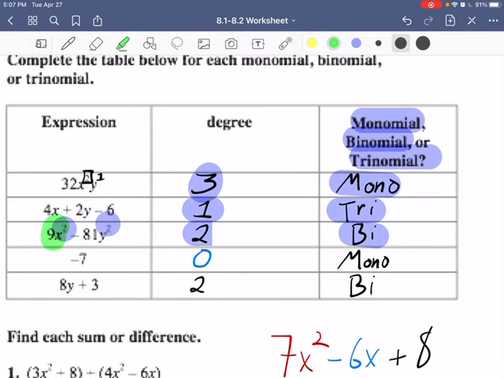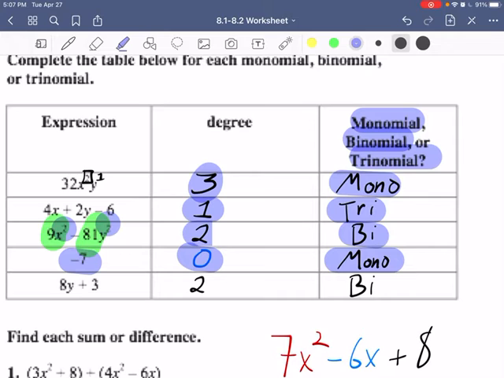Let's keep going on. Alright, this one right here, it's got no degree. -7 has a degree of 0, and the reason for that is it's got no exponent. No exponent there, and no variable to have an understood exponent. So that's why it's a 0, and it is a monomial. One singular term.